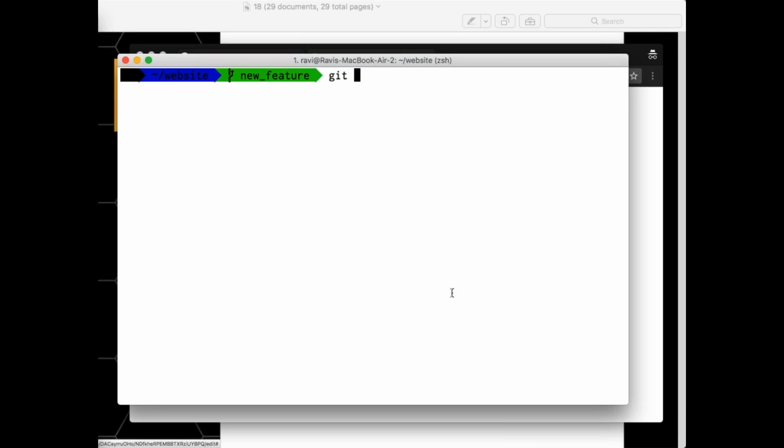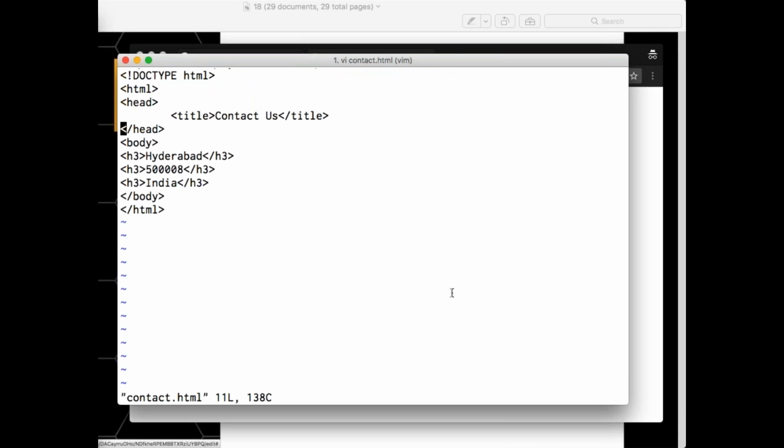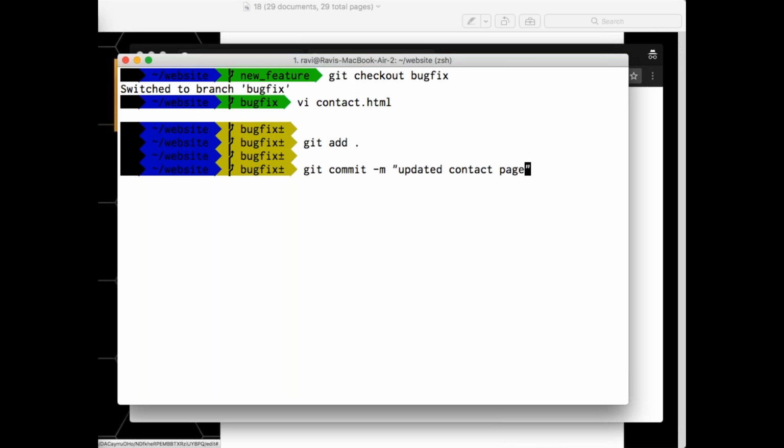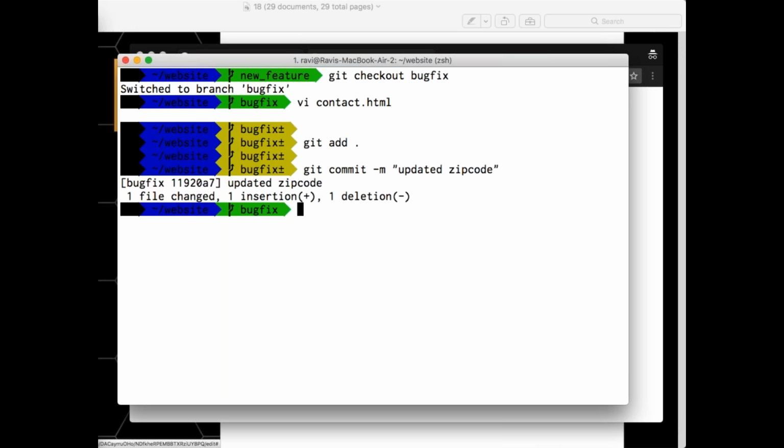How do I go? Git checkout bug fix. Now what is the thing I need to change here? Yeah, I need to change contact page. And what do I need to change? Okay, so you are telling that I need to change it to 5,72. Done. And next thing, I'll say git add dot, git commit, updated. Now currently bug is fixed.